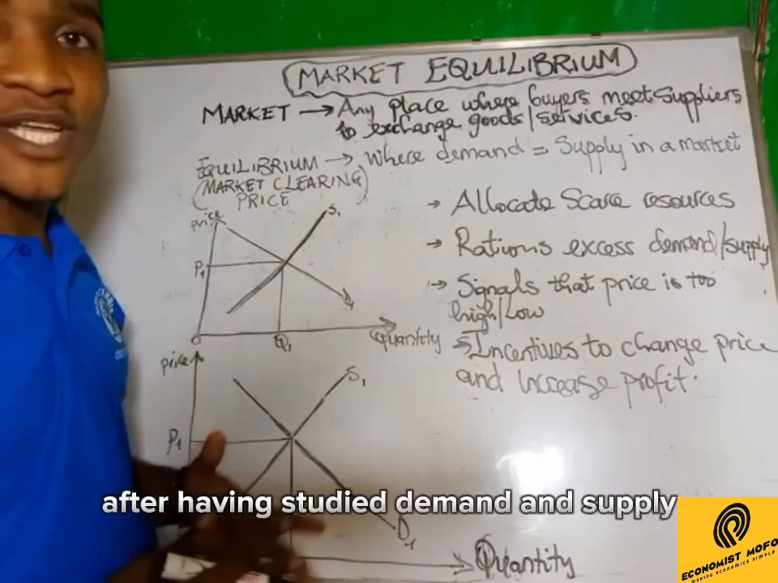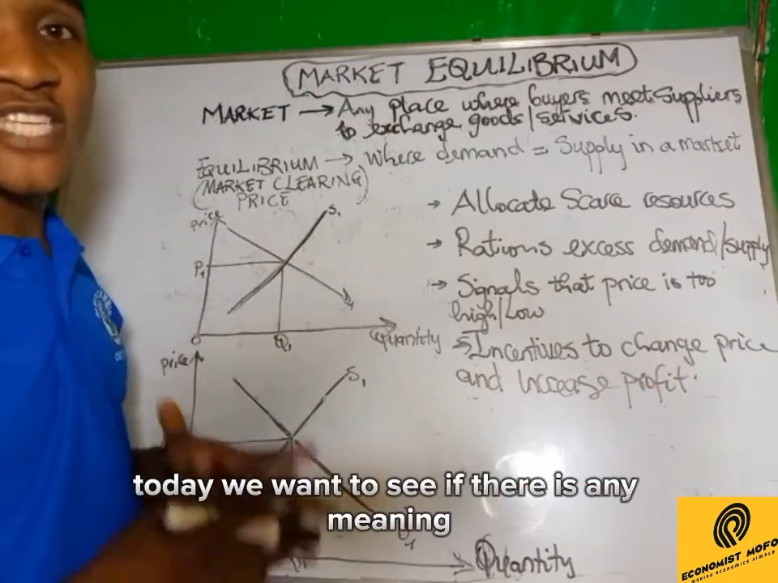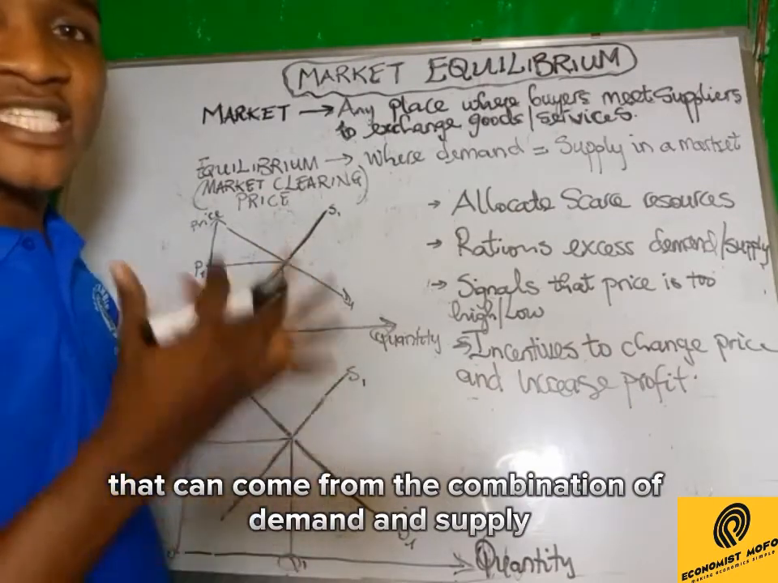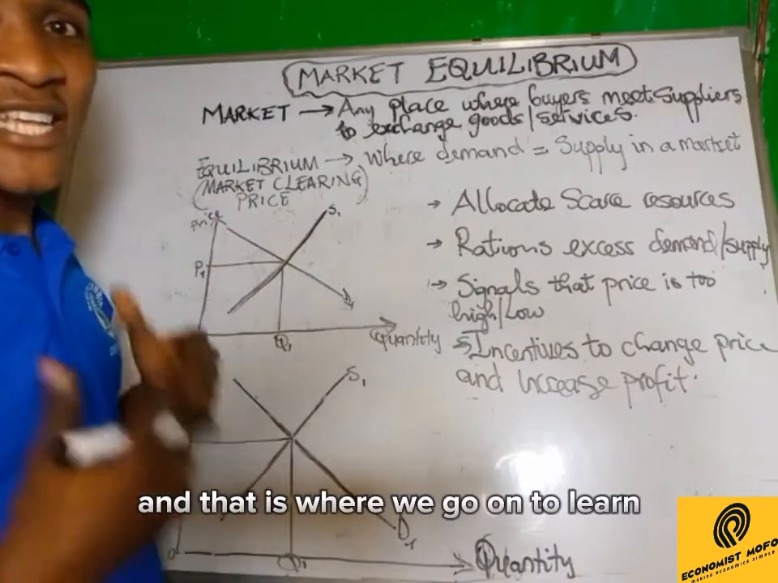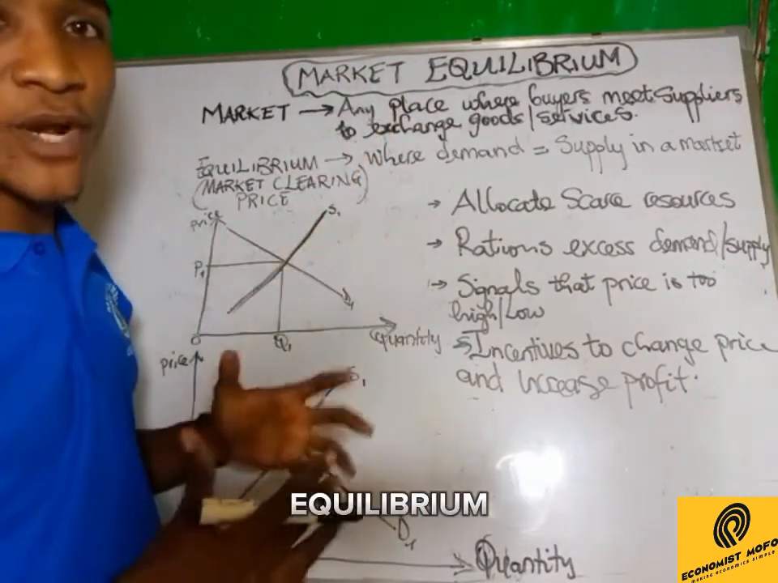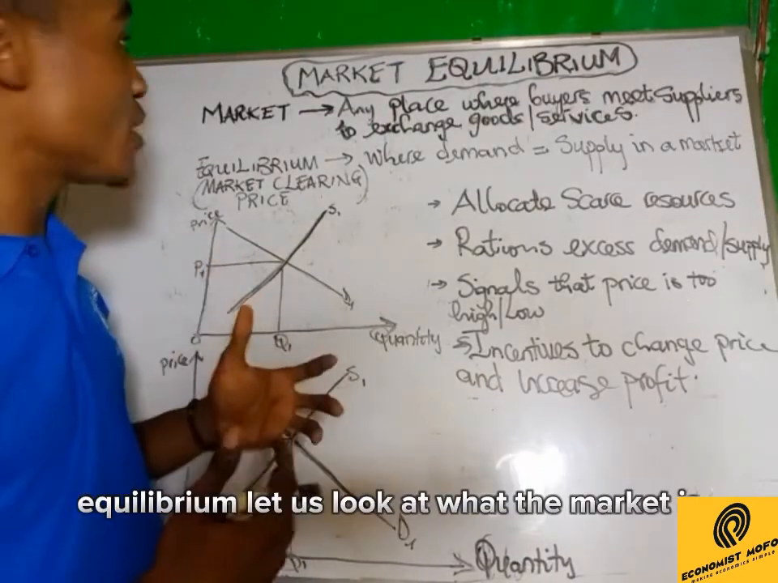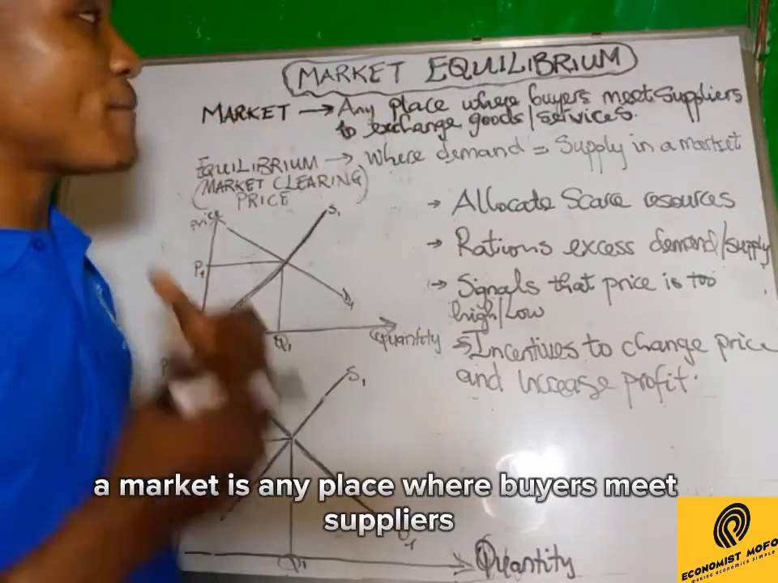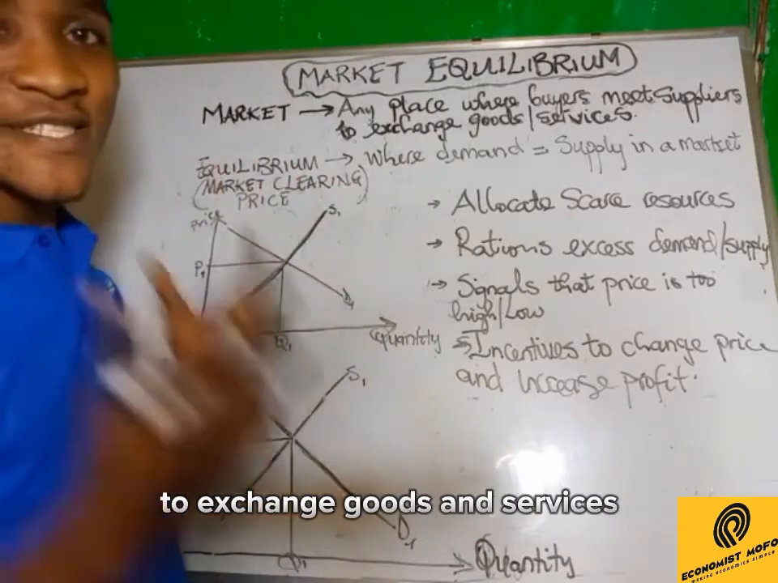After having studied demand and supply, today we want to see if there is any meaning that can come from the combination of demand and supply. And of course, there is a meaning, and that is where we go on to learn what we call the market equilibrium. But before we go to what is known as the market equilibrium, let us look at what the market is. A market is any place where buyers meet suppliers to exchange goods and services.